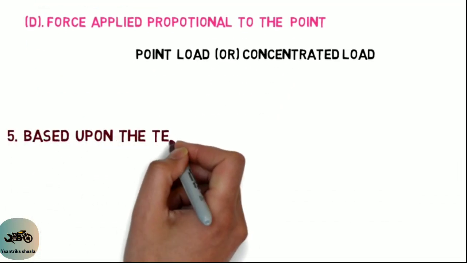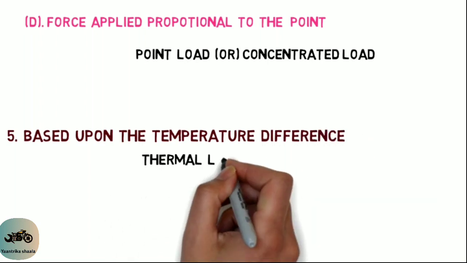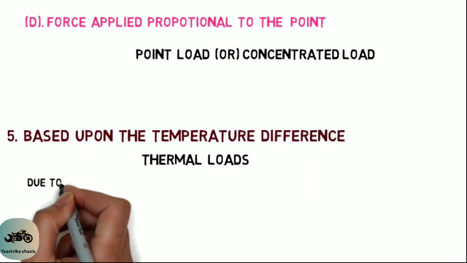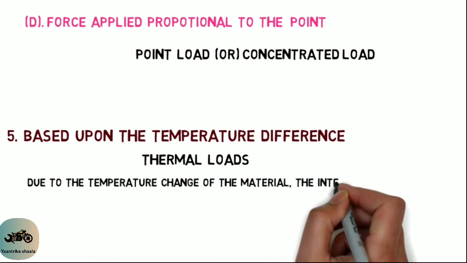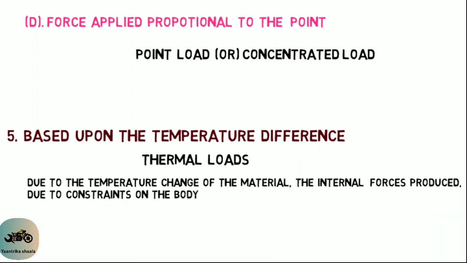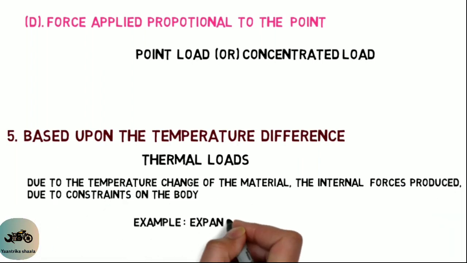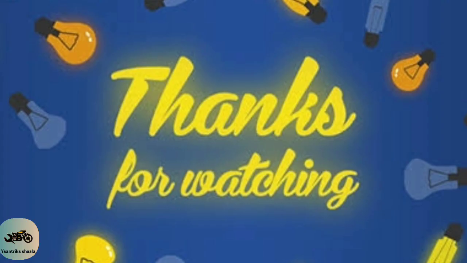And the fifth classification is based upon the temperature difference, thermal loads. Due to the temperature change of the material, internal force is produced due to constraints of the body. For example, we clearly observe that in summer season the expansion of rail is occurring. That type of load is called thermal loads.